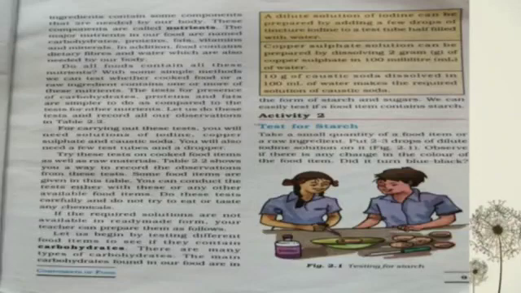For that, take a small quantity of food items, or you can take some raw ingredients also. Now put 2 or 3 drops of dilute iodine solution on it. Now observe what happens. If your food item turns blue-black in color, this indicates that your food item contains starch. Now you can repeat this activity with other food items also.